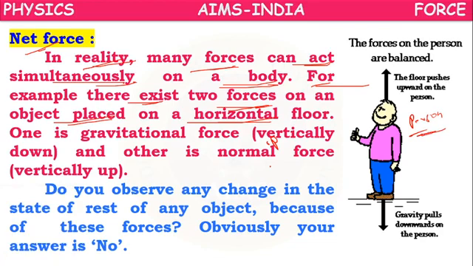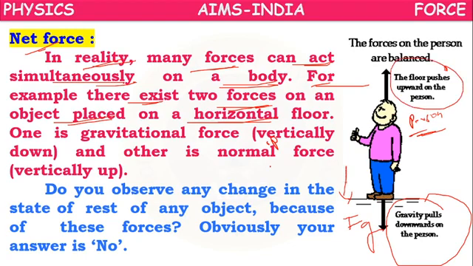The force of gravity pulls down the person. But the person is not going into the ground. Why? Because the ground is pushing him up.